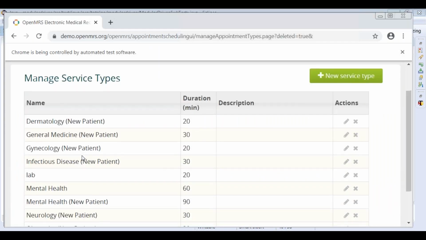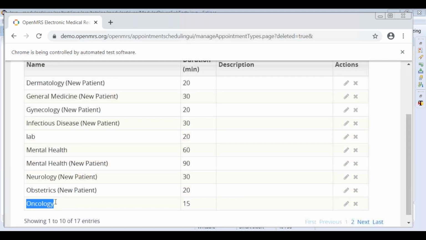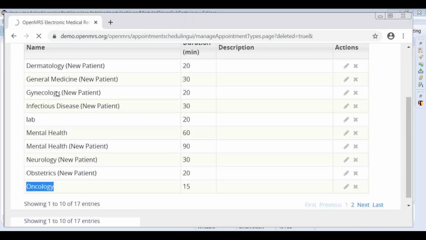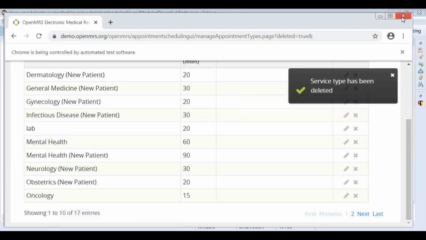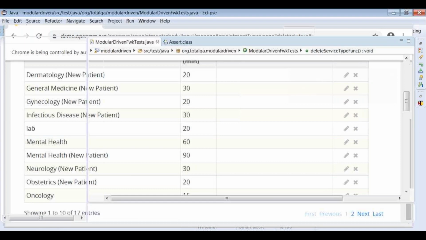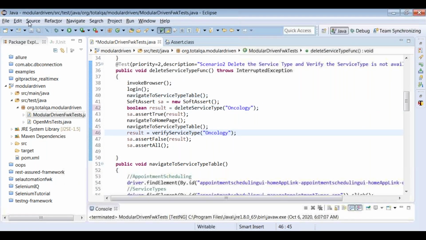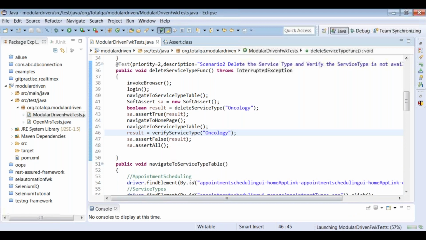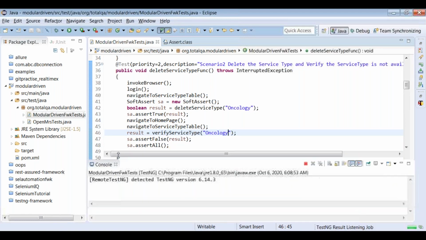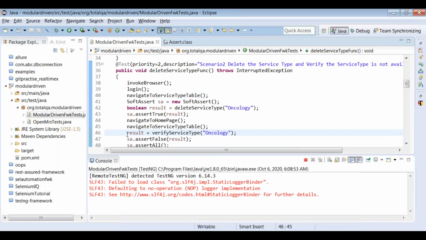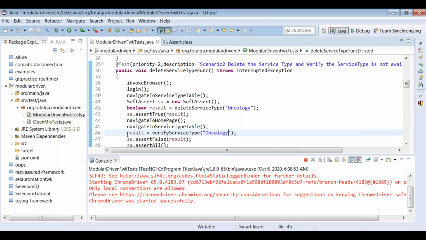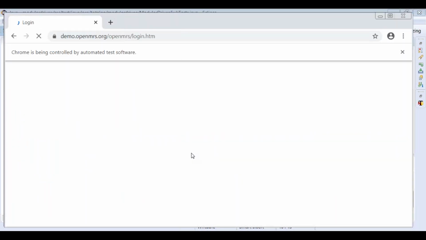Once you delete it, it should be removed. For deletion again, we take something else, because obstetrics is already deleted. So let's take oncology now. Oncology here, oncology here. Let's run the second test case now. It's trying to execute again, trying to open the browser, yes, successfully.